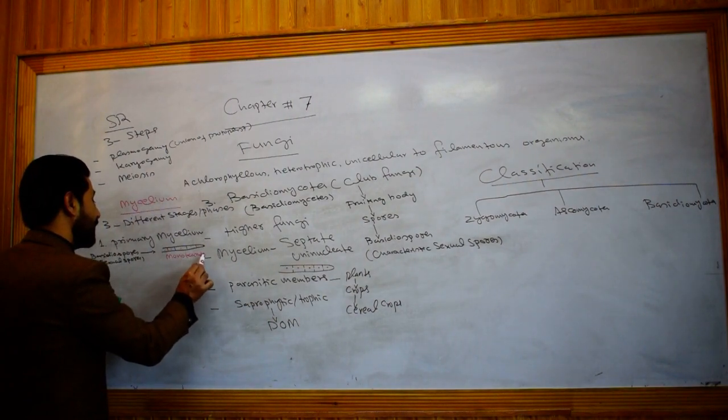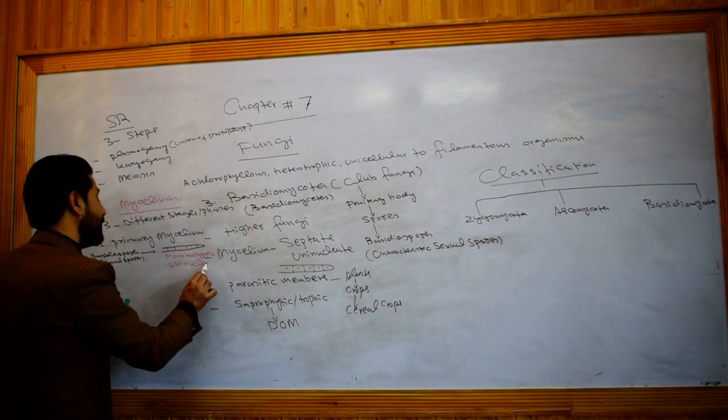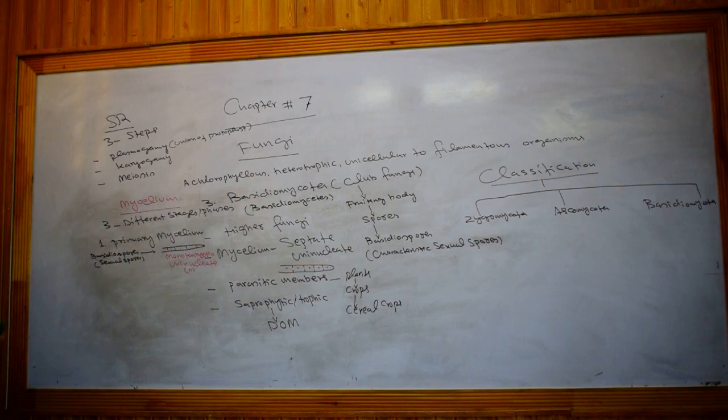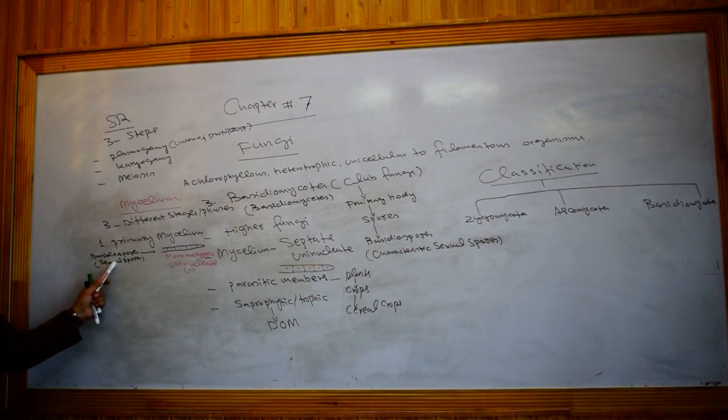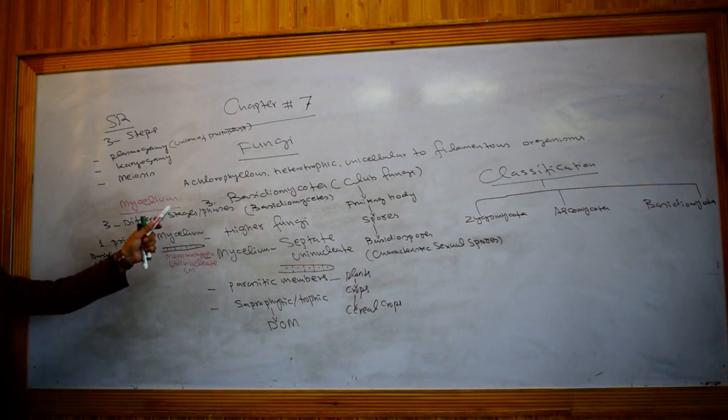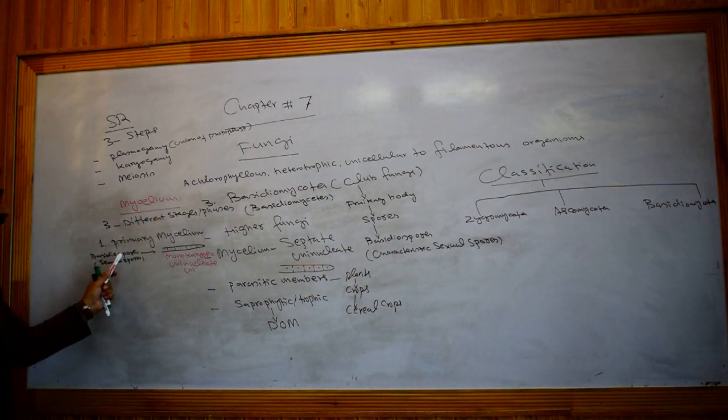Monokaryotic means uninucleate, having one nucleus. So this is called primary mycelium. Primary mycelium is that mycelium which arises from the germination of basidiospores, which are the characteristic sexual spores of the Basidiomycota.